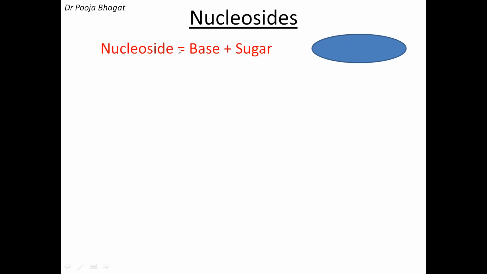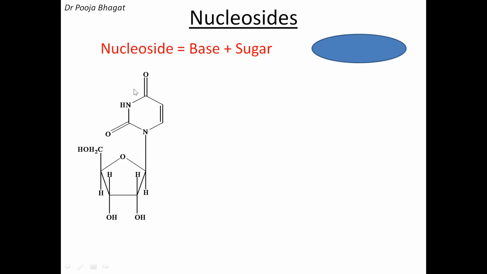Now start with the nucleoside first. We have discussed that nucleosides are composed of bases and sugars. So base plus sugar will give nucleoside. This is uracil, and this is ribose. The first position of the uracil is linked to the first position of the ribose. The H on the uracil nitrogen and the OH on the sugar go out as a water molecule, and now there is a bond between this nitrogen and carbon.